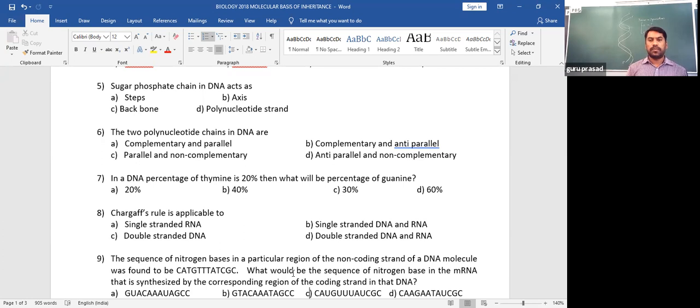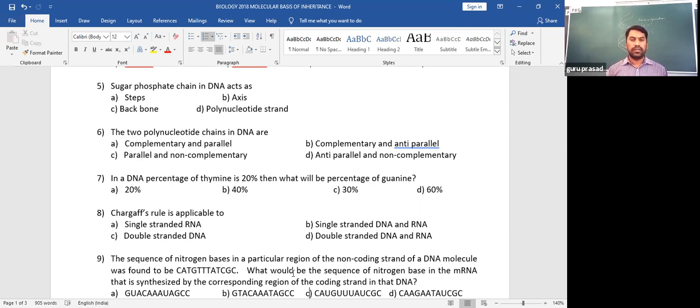Now come to the point, Chargaff base equivalence rule. On the complementary nitrogen base pairing, later on, Chargaff gave a rule called Chargaff base equivalence rule. According to this rule, the number of purines is equal to the number of pyrimidines in a given DNA. Whatever DNA is given, the number of purines is equal to the number of pyrimidines. And on that rule, this question arises.